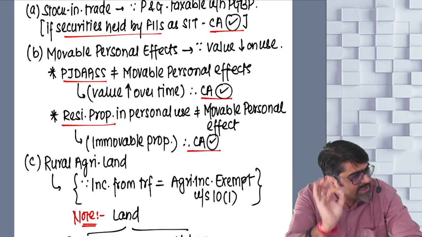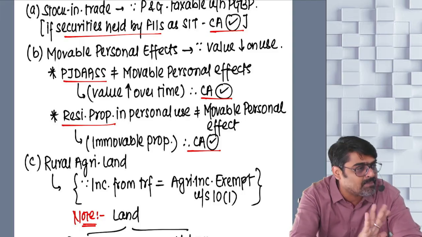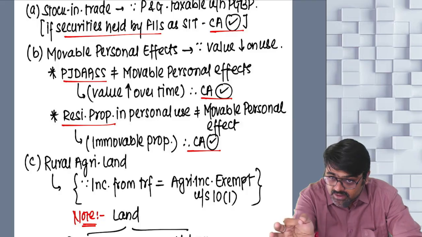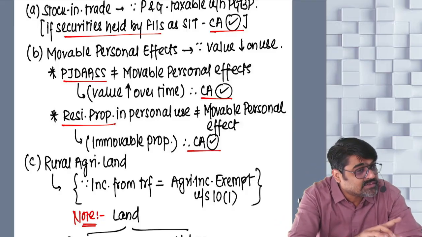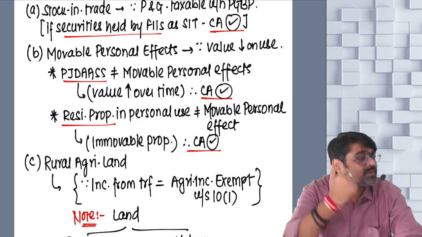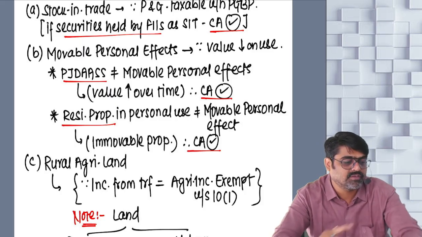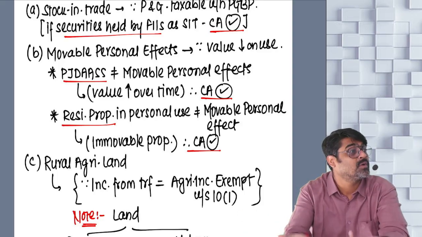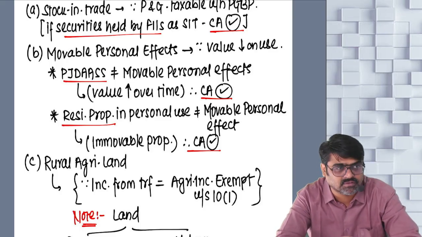Any asset, any property used by the assessee or any of his family members for personal purpose, and that property is a movable property. This wristwatch, clothes, utensils, furniture, yes or no? What are these? Movable. And they are personal effects.